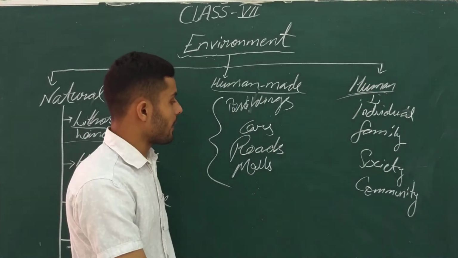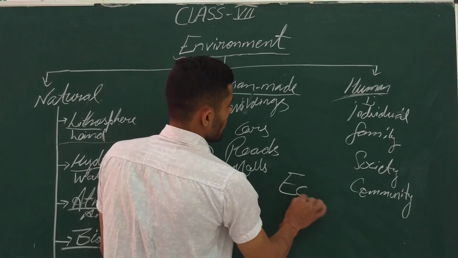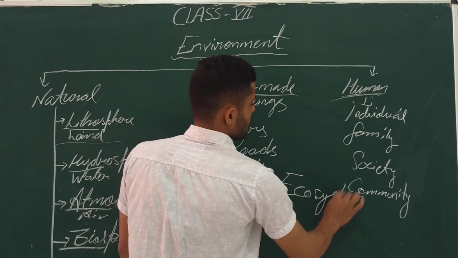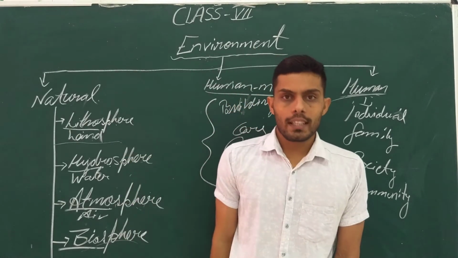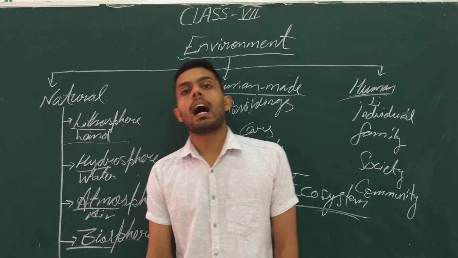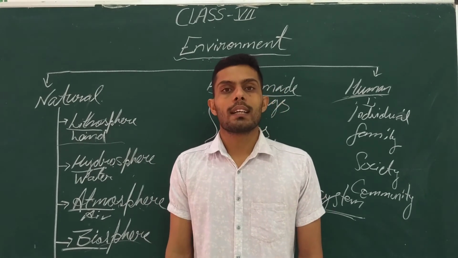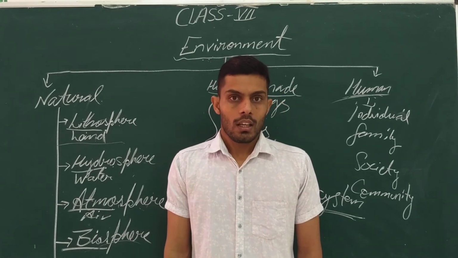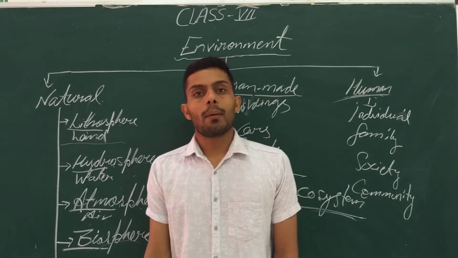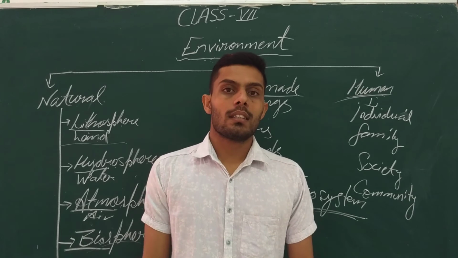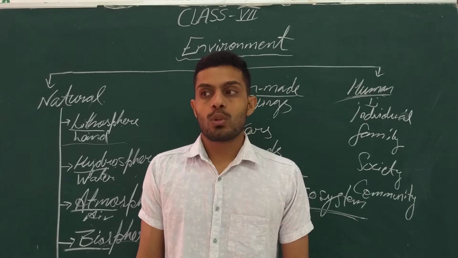One last topic is remaining, that is the ecosystem. Ecosystem means all the living things and non-living things are interrelated and interdependent upon each other, through chemical and physical factors, by which they transfer energy and material between each other.